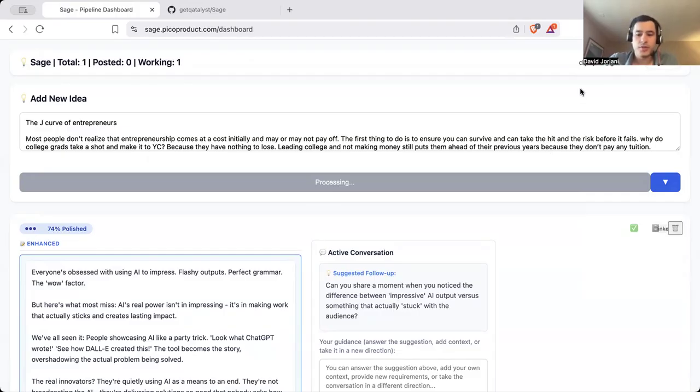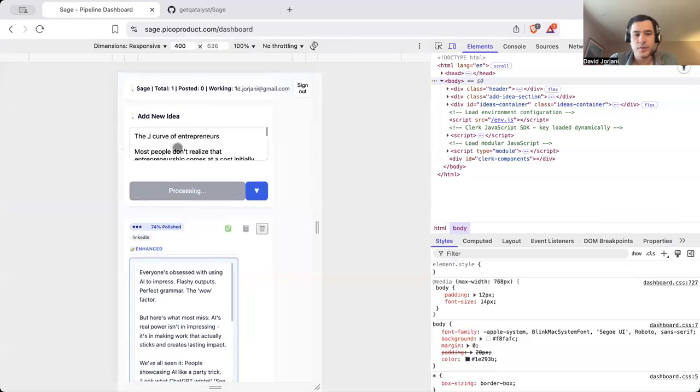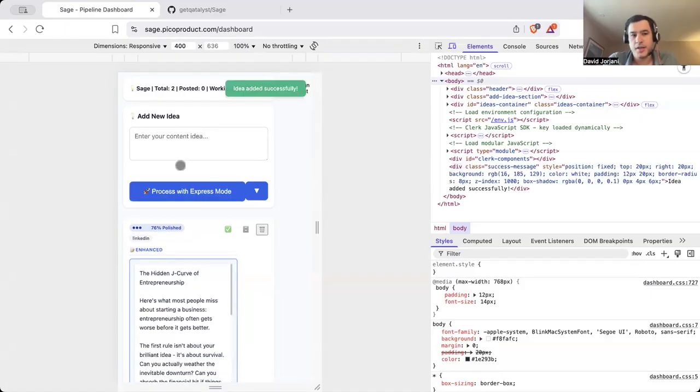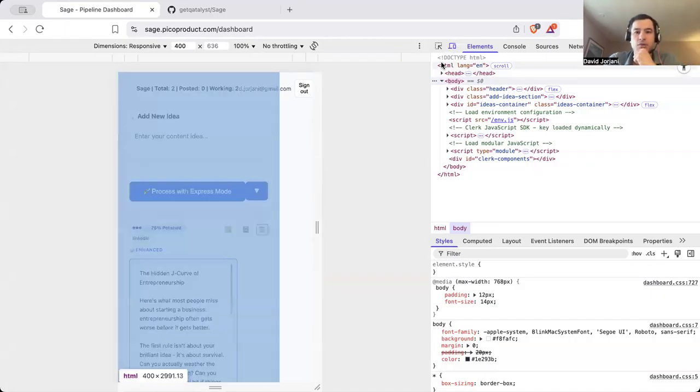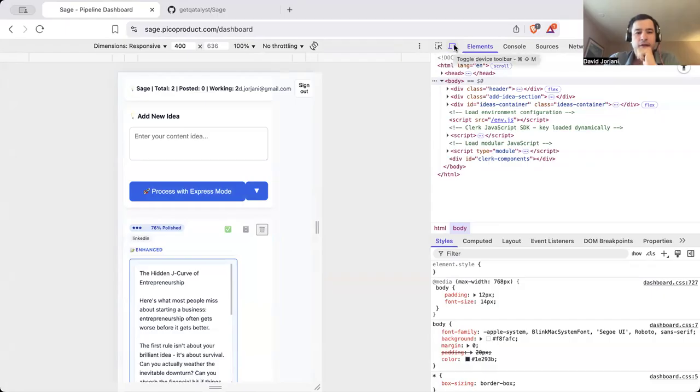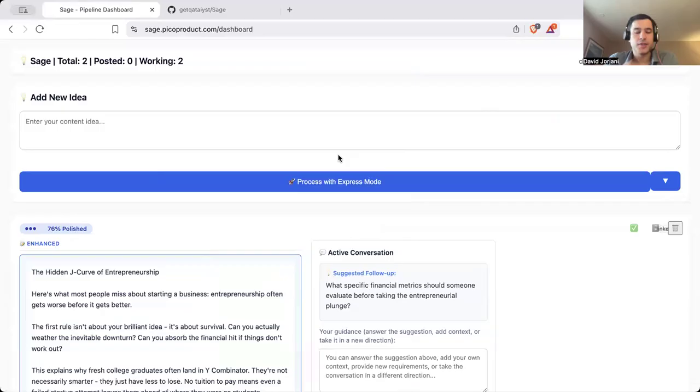The other thing to note is that this application has been made mostly responsive. So I use it on my phone a lot, where I can come in and just type things in and process it. So I don't have to have a separate place to monitor and manage and keep track of a lot of those ideas that I had. And every time, you can see that this will be developed and contained.